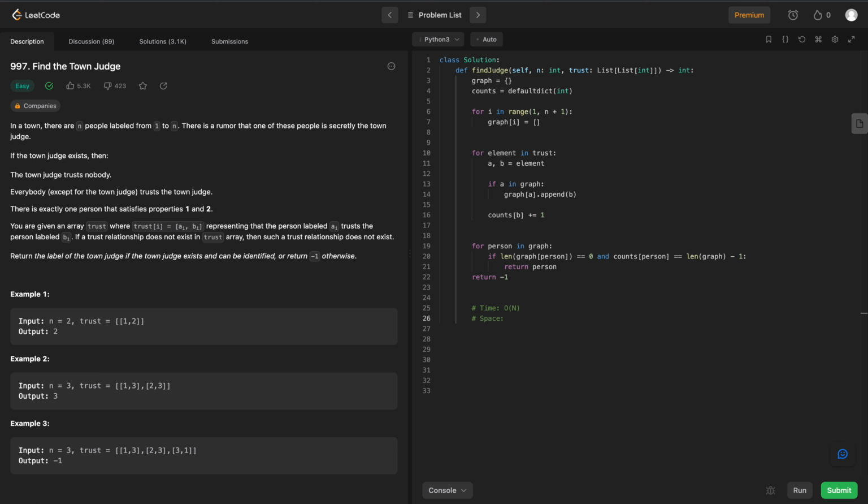Space complexity is going to be based on the length of our graph plus the length of our counts dictionary. So we could say counts.length plus our graph.length. All right, that'll do it for LeetCode 997.